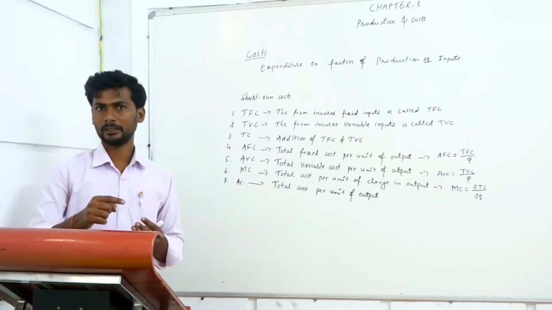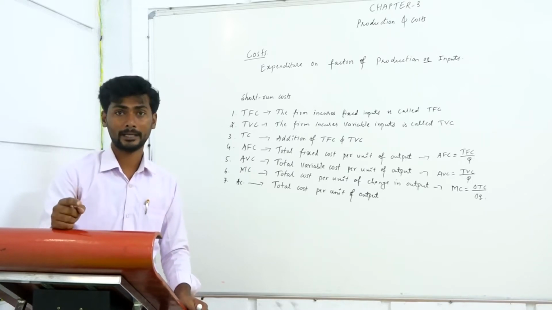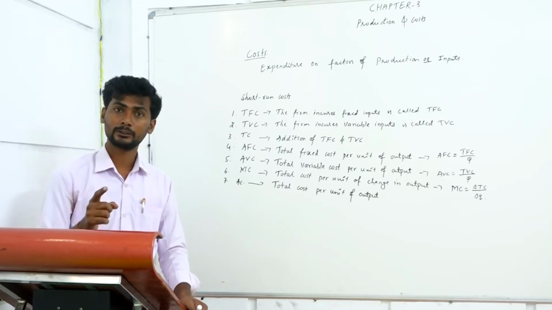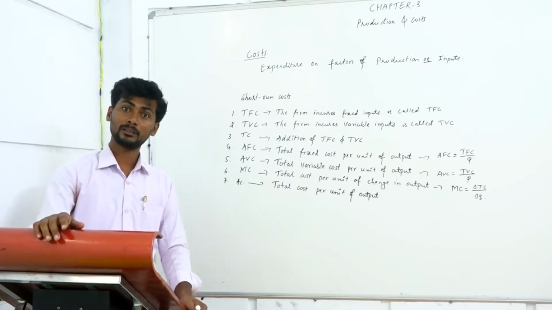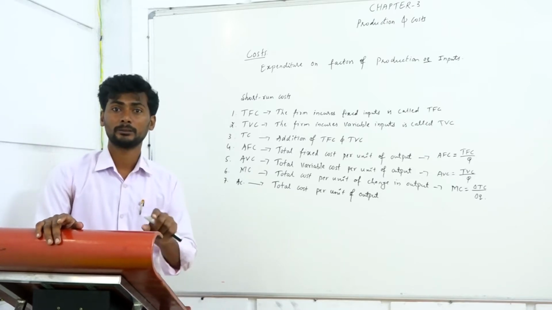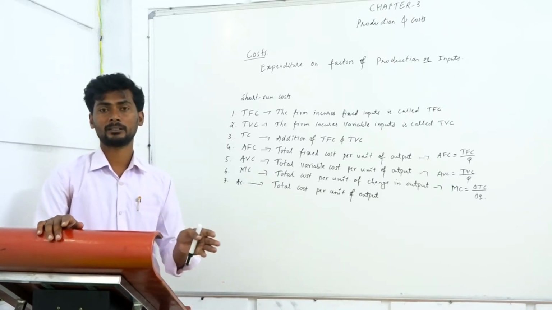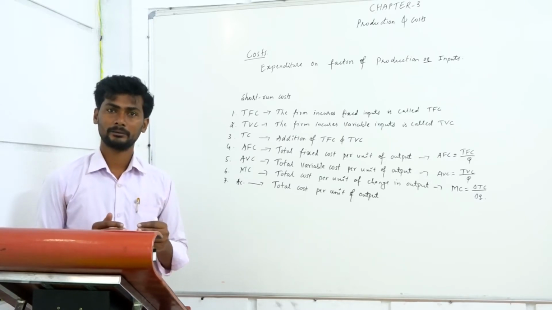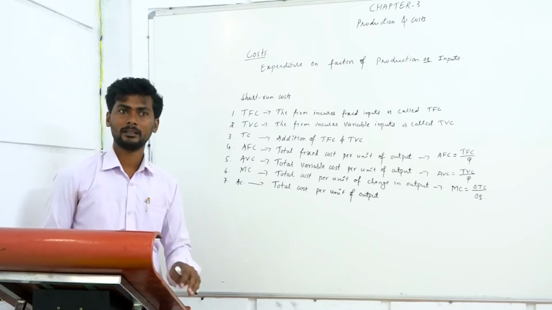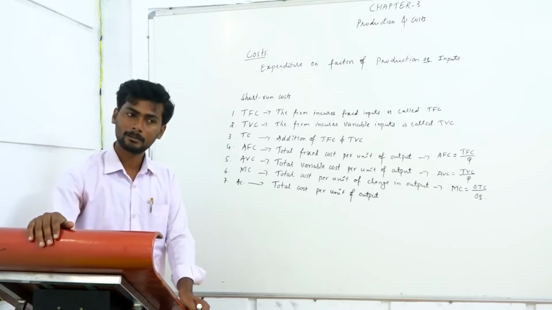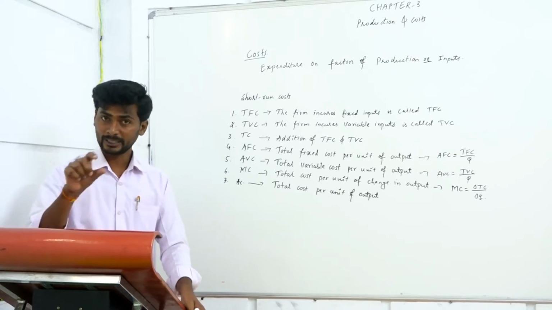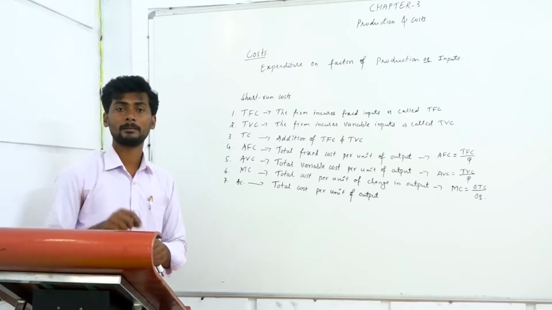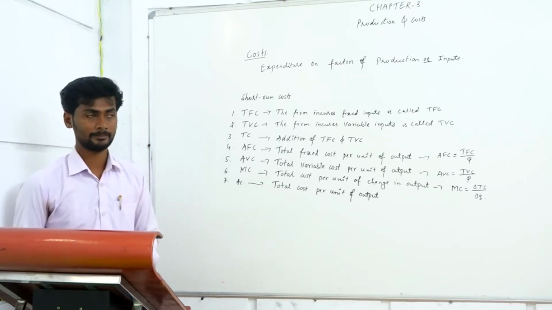The firm should pay rent for land, a wage to the labor, and interest to the capital. For example, if a firm is using vehicles for transport, it has to pay. And if the firm uses electricity, it has to pay it. Such expenditure on production of goods and services is known as the cost of that firm.